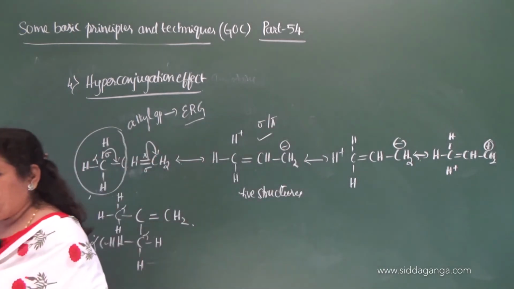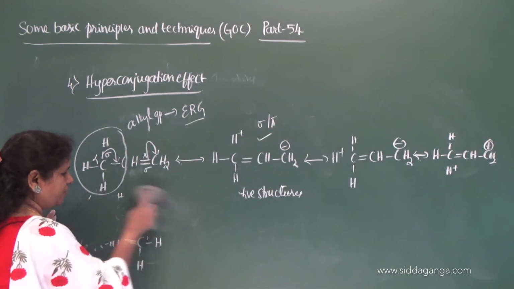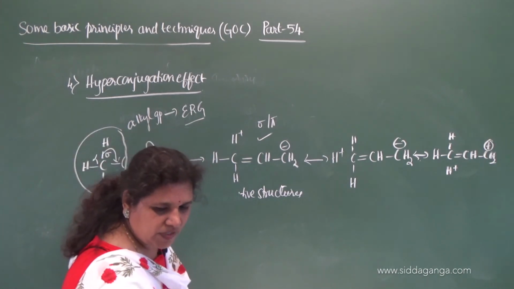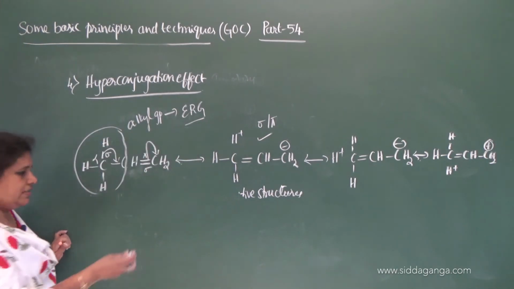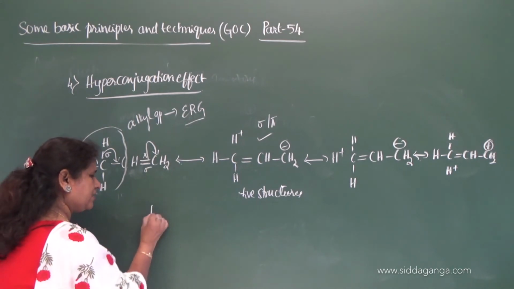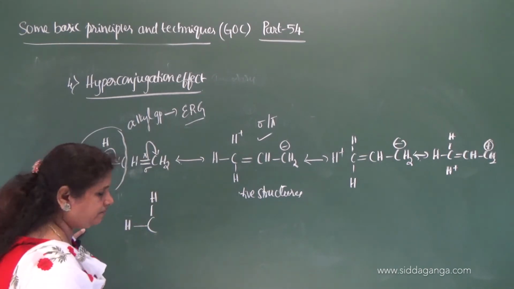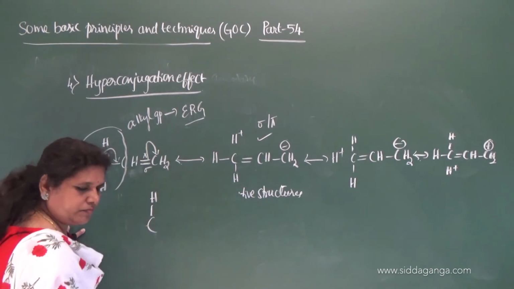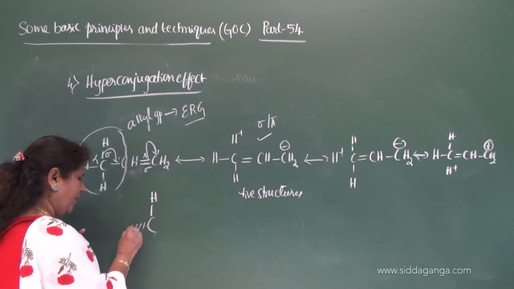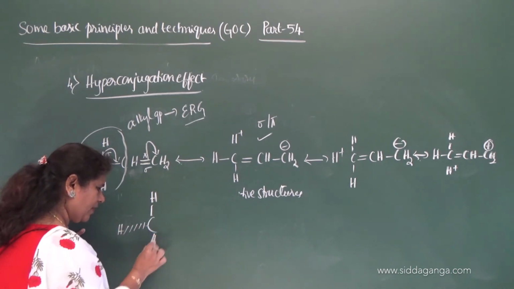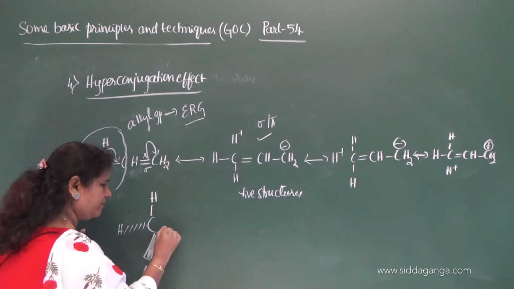Now let me give it in an orbital picture. See here, this is hydrogen, so here it is hydrogen and one more hydrogen.